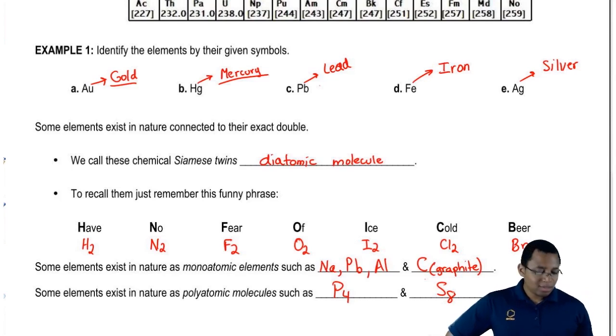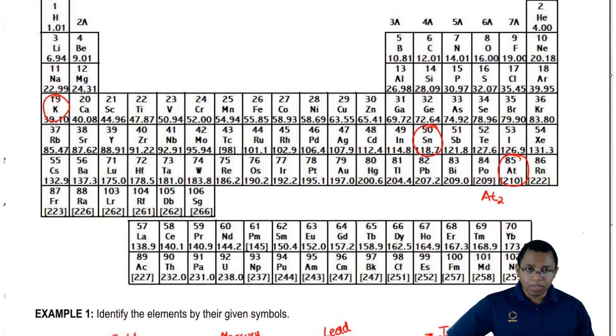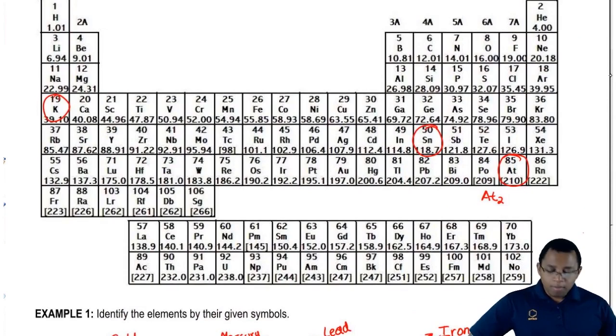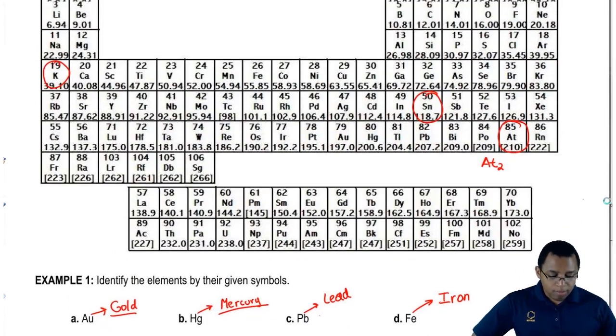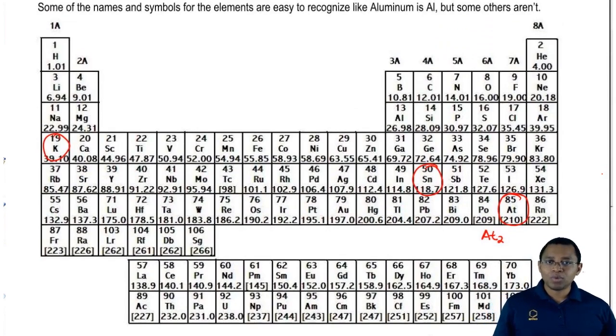So just remember, you have to memorize the first 36 elements, the symbols, just the symbols and the name associated with it. Memorize the Latin root names that we did in the first example, as well as tin. From there, you should also remember your diatomic molecules. Professors love giving questions on diatomic molecules because they realize that most students either don't know it or they easily forget who they are. So just remember, who are the diatomic molecules?